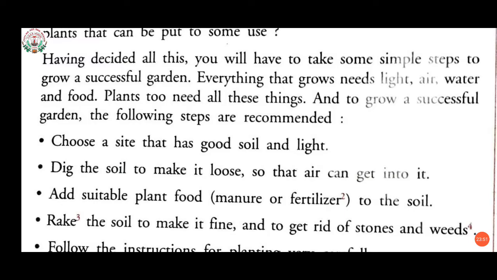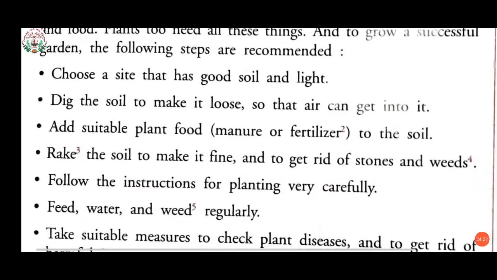Everything that grows, it means for living beings, for human beings too. For us also, to grow, we need light, air, water, and food. Without all these things, we can't survive in this world. Likewise, plants also need light, air, water, and food to grow. To grow a successful garden, the following steps are recommended.